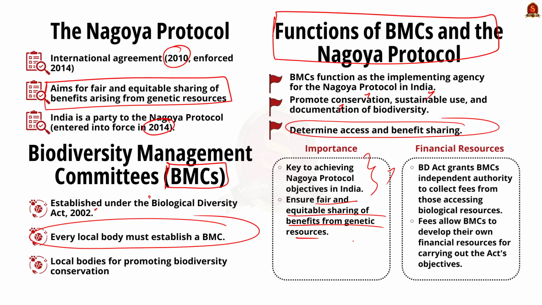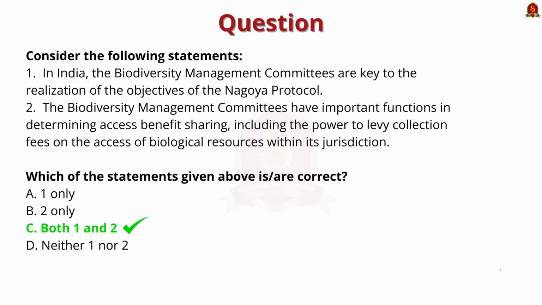The BD Act gives BMCs the independent authority to charge those who collect biological resources within their territorial jurisdiction by way of collecting fees. The ability of the BMCs to collect the fees will allow them to develop their own financial resources so that they can carry out the objectives of the Act. So, the second statement also is correct. So, the correct option is option C. Both the statements are correct.